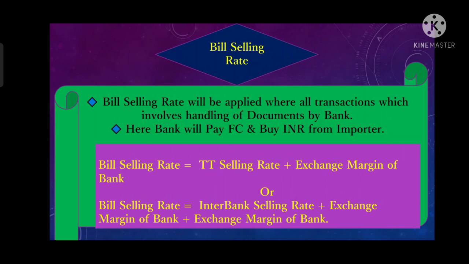It is always higher than the TT selling rate, because the margin of the bank is added twice: first in the TT selling rate, and after that in the bill selling rate.